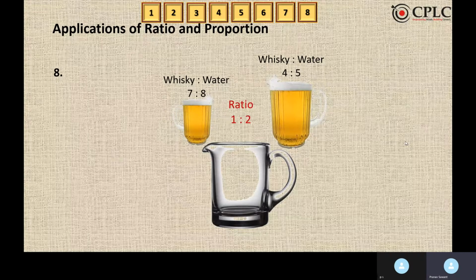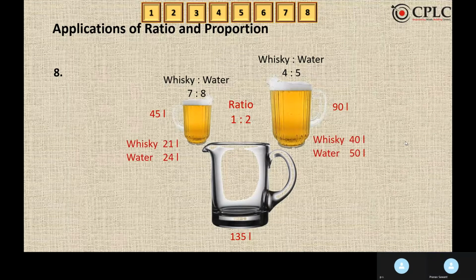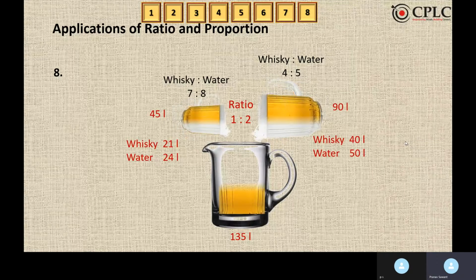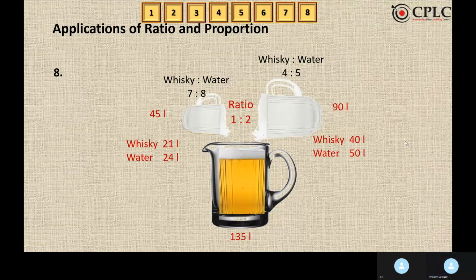So if I assume it as 90, the first cask would be of 45 liters because it's half of 90. And now divide it in the ratio. So 45 divided in the ratio of 7:8, 90 liters divided in the ratio of 4:5. We'll get the actual quantities of whiskey and water. And now we are going to pour these two casks into a third cask. So 90 plus 45 will give us 135 liters.